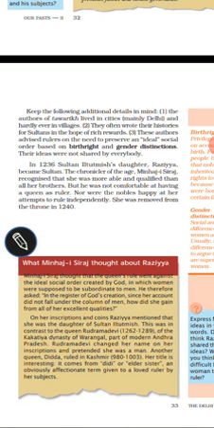In 1236, Sultan Iltutmish's daughter Razia becomes Sultan, and the chronicler of the age, Minhaj-e-Siraj, recognized that she was more able and qualified than all her brothers, but he was not comfortable at having a queen as ruler, nor were the nobles happy at her attempt to rule independently. She was removed from the throne in 1240. Iltutmish's daughter Razia Sultan is the first woman ruler of India.